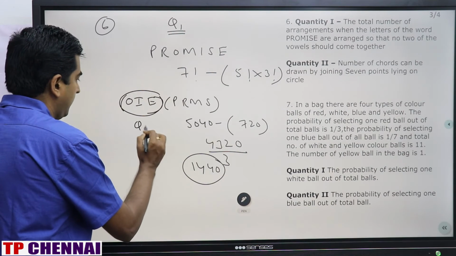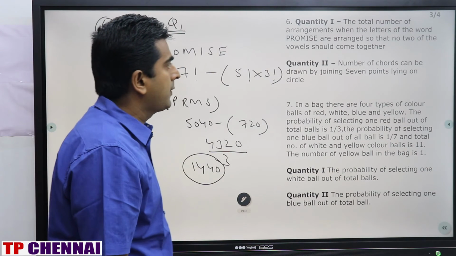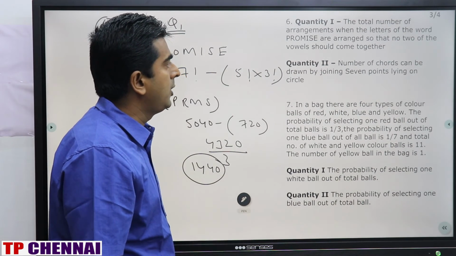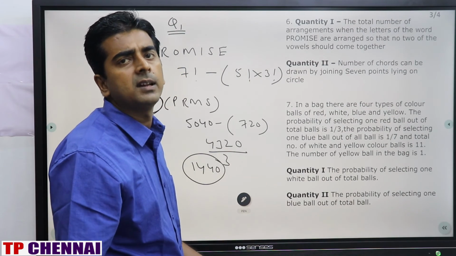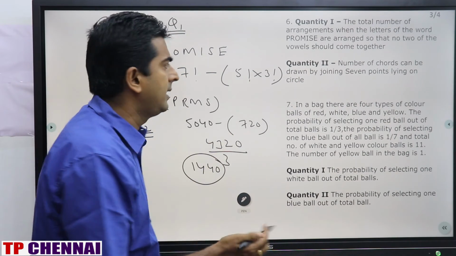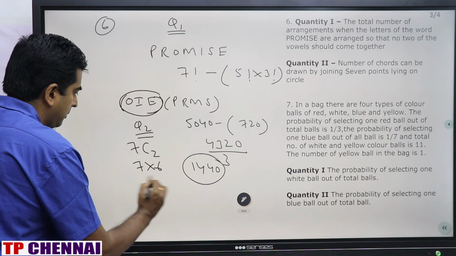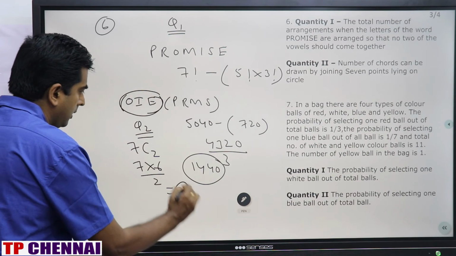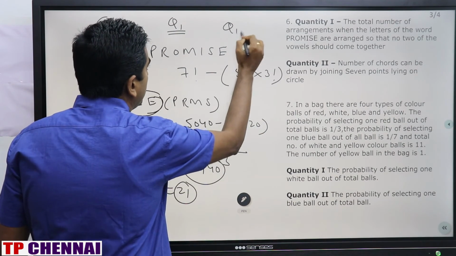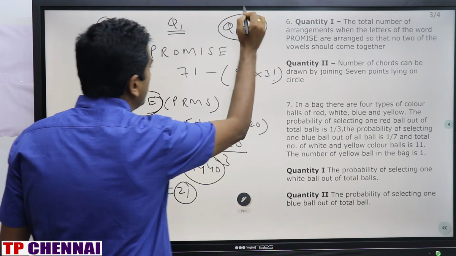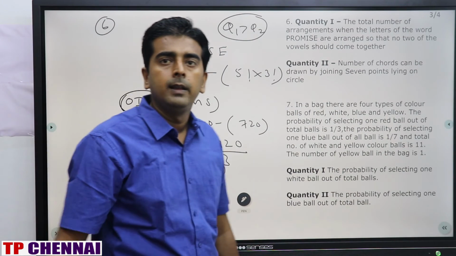Quantity 2: number of chords that can be drawn by joining 7 points lying on a circle. 7 points on a circle. Number of chords: 2 points are connecting. 7 C2, 7 into 6 by 2. What is the answer? 21. So Q1 greater than Q2. Clear?